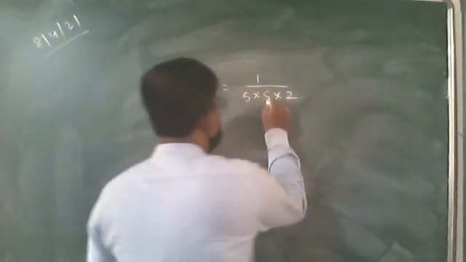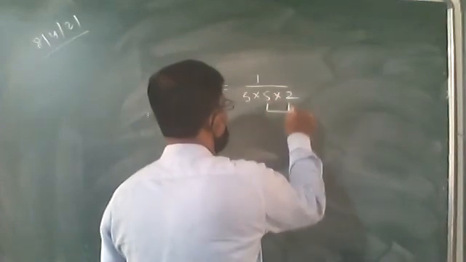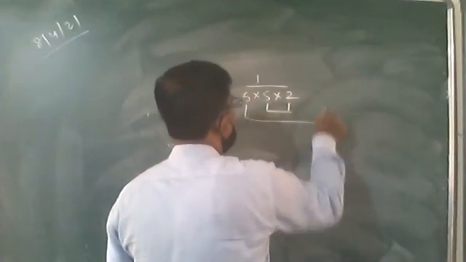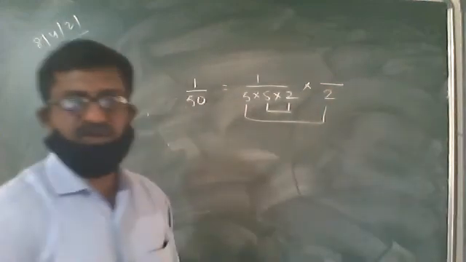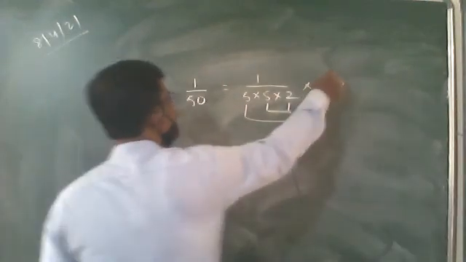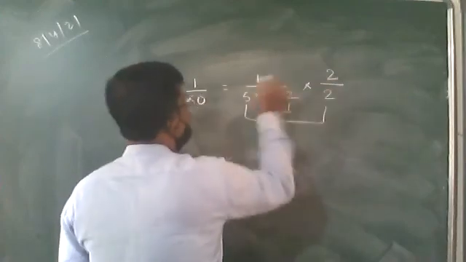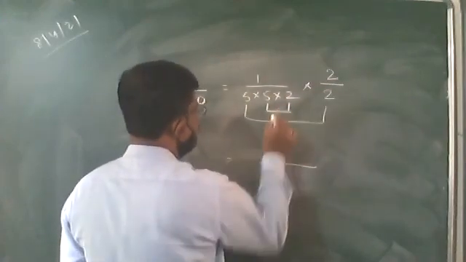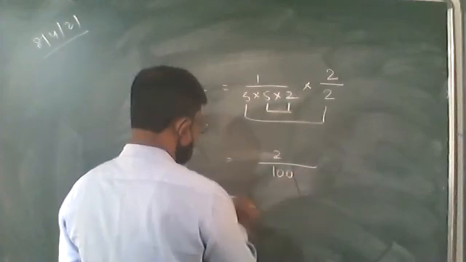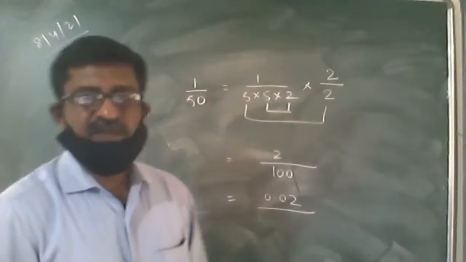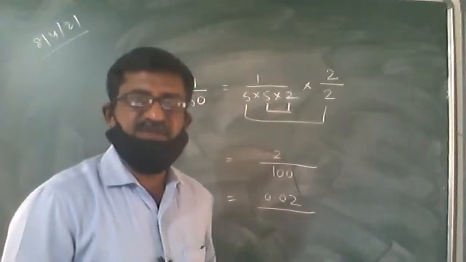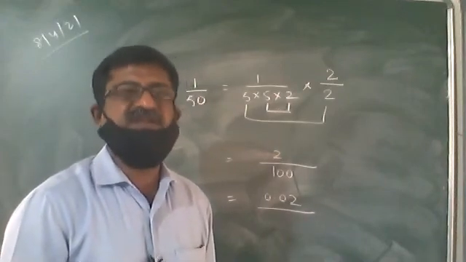We try to make the pair of 5 as well as 2. 5 और 2 का पेयर बन गया. इस 5 के लिए हमारे पास कमी है. किसका कमी है? 2. And if you multiply 2 in the denominator, 2 has to be multiplied in the numerator also. So it becomes 2 over 2 and 50 into 2, you get 100. And 2 upon 100 is 0.02. In this way, we can find out the decimal expansion of terminating decimals.